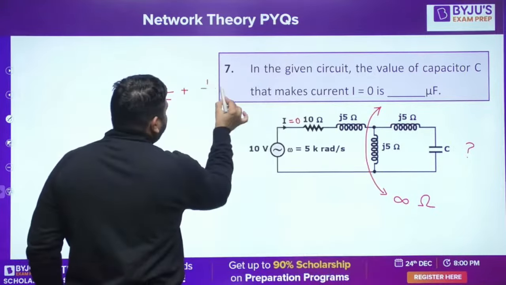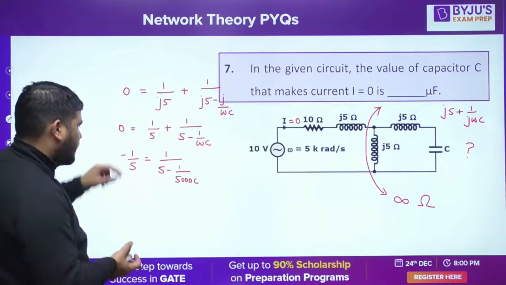How to calculate? Take this j out now. Then it will be 0 equal to 1 by 5 plus 1 upon 5 minus 1 by omega C. Is it fine? Now what is this omega? Omega is 5000 radian. So put omega equal to 5000 and write it: 1 minus 1 by 5 is equal to 1 upon 5 minus 1 by 5000 into C. I think you can calculate everything from here.